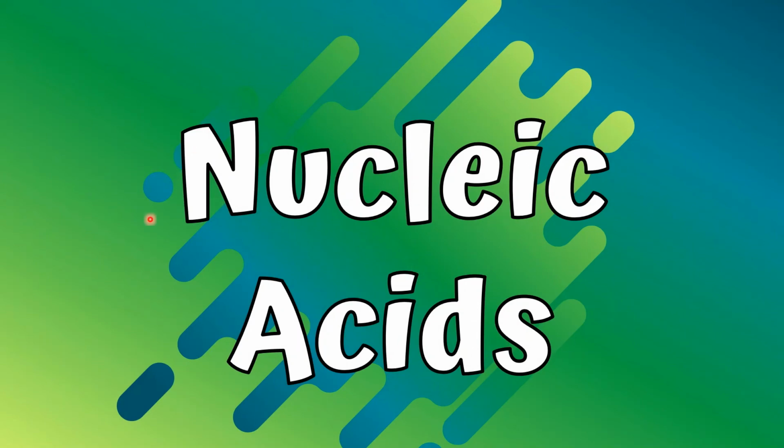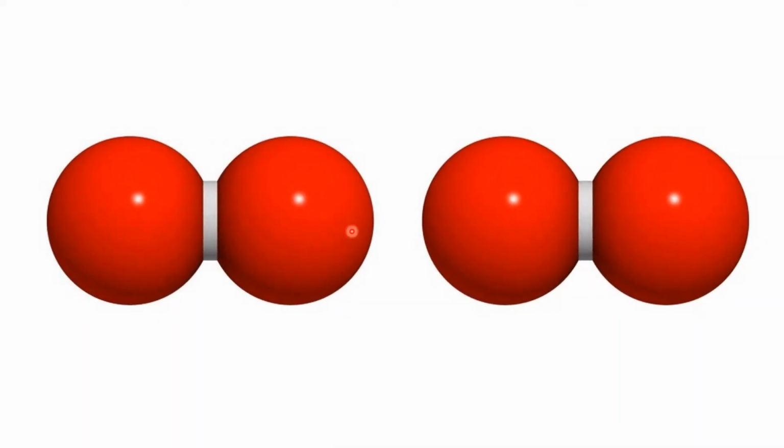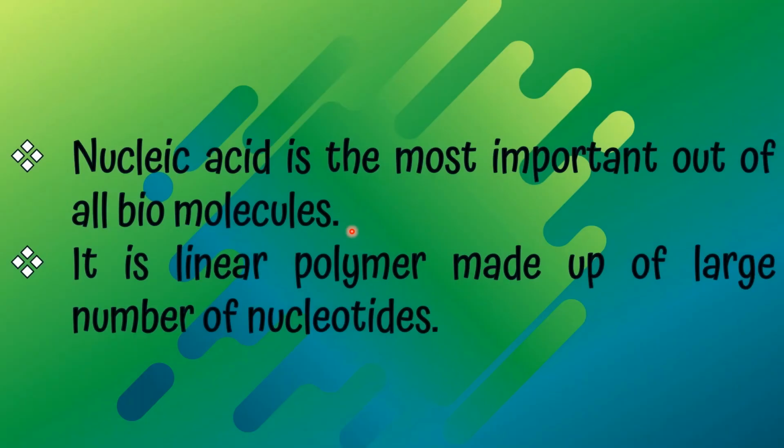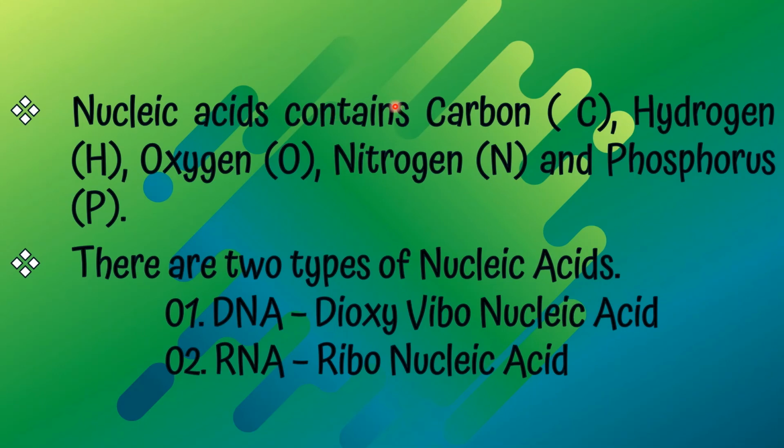Okay, let's talk about nucleic acids. Nucleic acid is the most important of all biomolecules. It is a linear polymer made up of a large number of nucleotides. Nucleic acids contain carbon, hydrogen, oxygen, nitrogen and phosphorus. There are two types of nucleic acids: DNA, deoxyribonucleic acid, and RNA, ribonucleic acid.